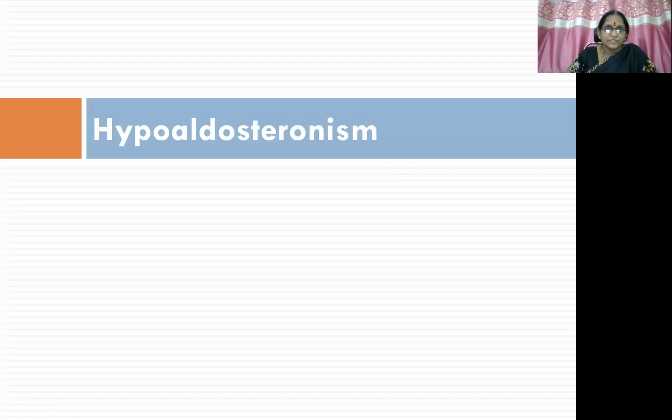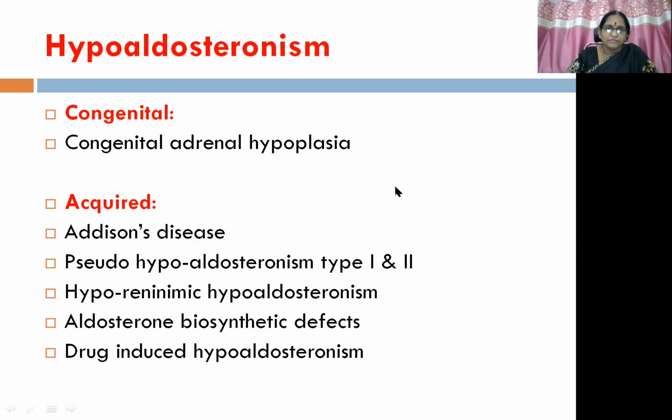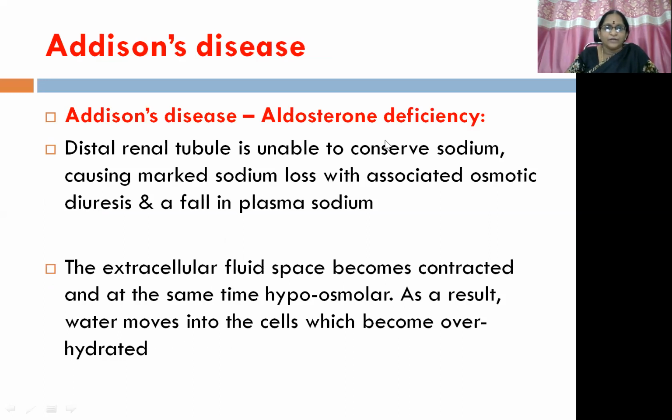We'll discuss hypoaldosteronism first. What happens here? Whatever pharmacological actions we have seen, those are deficient here. We have various types of hypoaldosteronism, like congenital adrenal hypoplasia, where the gland itself is hypoplastic, so there is no secretion of aldosterone. Then acquired diseases like Addison's disease, pseudohypoaldosteronism type 1 and 2, hyporeninemic hypoaldosteronism, aldosterone biosynthetic defects, and drug-induced hypoaldosteronism also produce hypoaldosteronism as a net effect. We'll see one by one now.